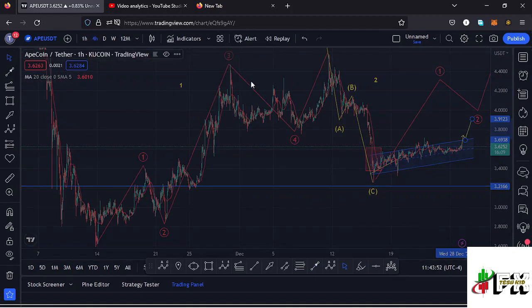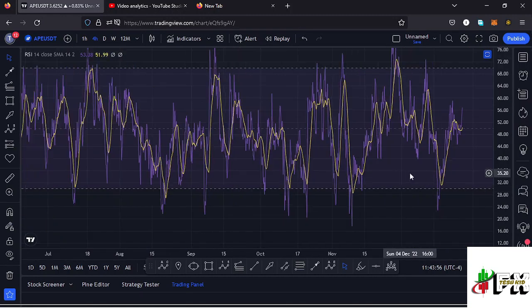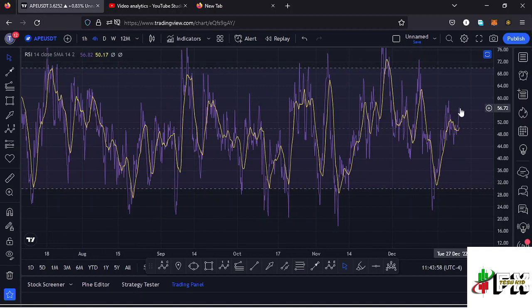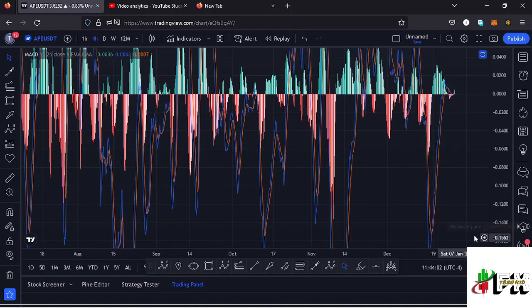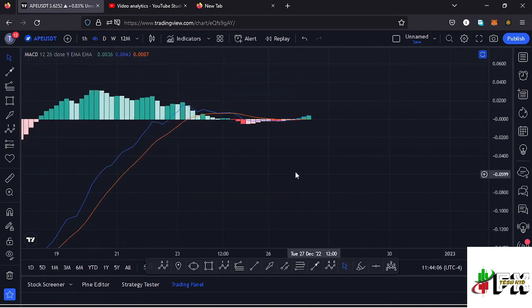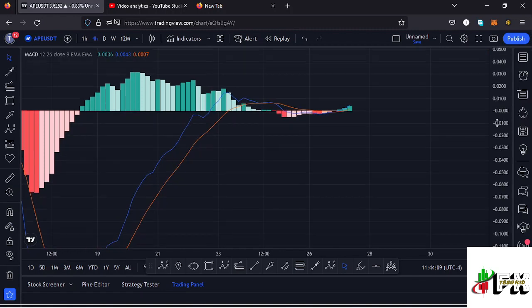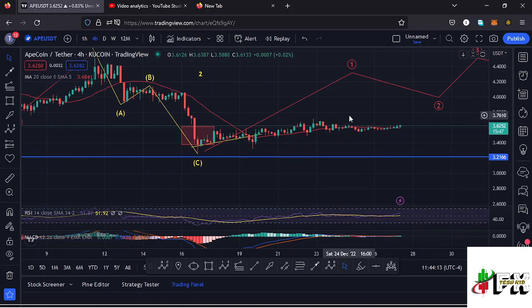And getting back to the 4-hour chart so that we can also take a look at the indicators, here on the RSI we are trading at around the 56 mark, meaning we have massive room for us to support any movements to the upper side. Also taking a look at the MACD, here on the MACD we have been able to print a bullish cross, and that means higher prices are coming our way. So let's be patient and see how that plays out. And that's the update for apecoin.